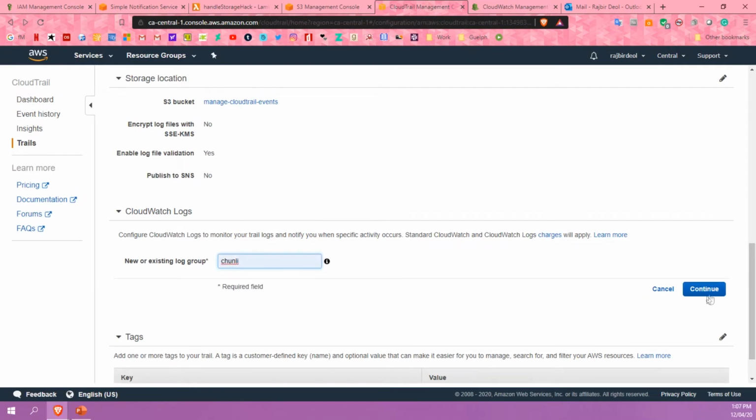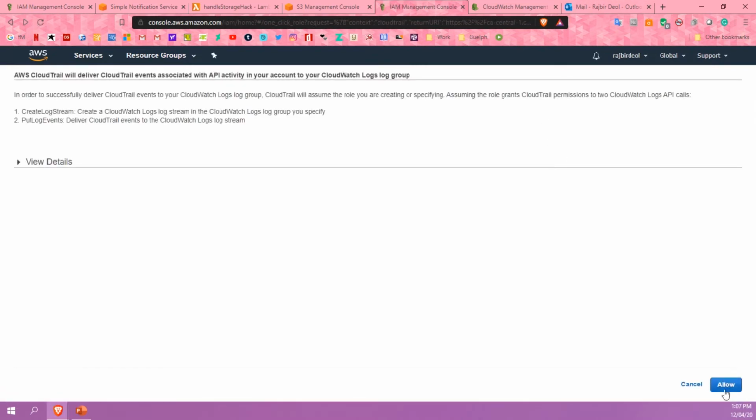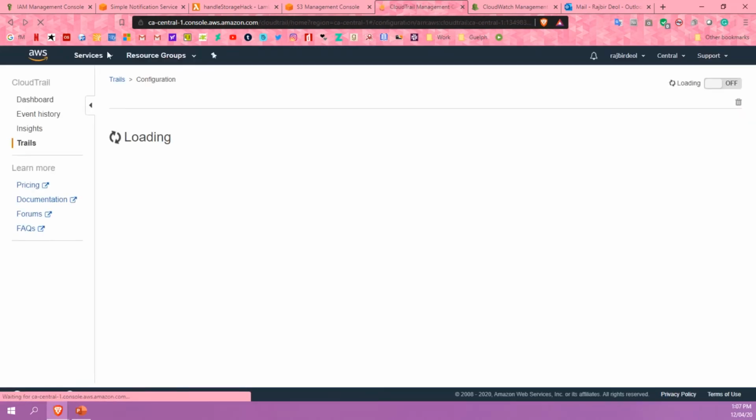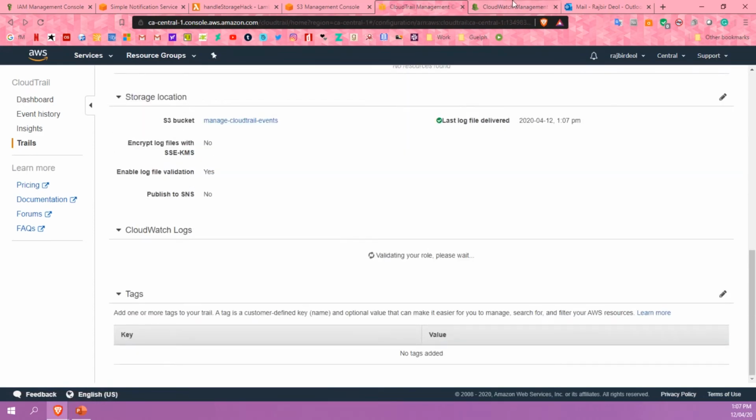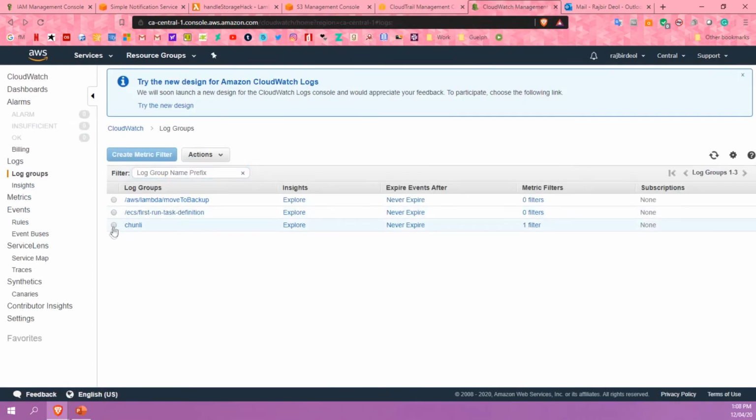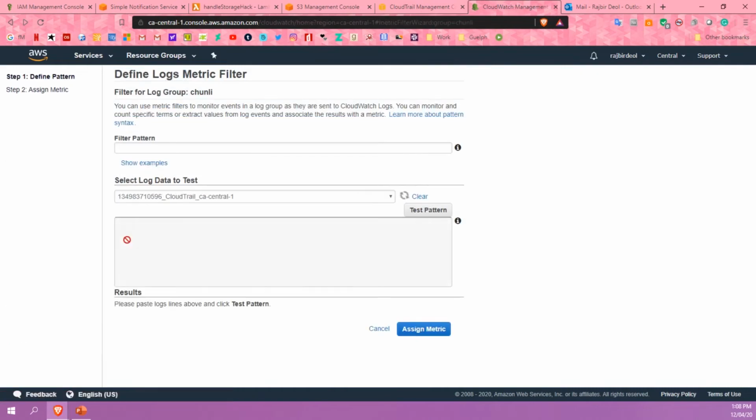Hit continue. Now, it usually takes about 10 seconds for the account to get verified. So we're going to do that, then we'll go to the actual CloudWatch to make the alarm. So all this is doing is allowing CloudTrail to access CloudWatch, and that's why we need that role that I talked about earlier. So while that's happening, we'll just go to CloudWatch, hit create metric filter.